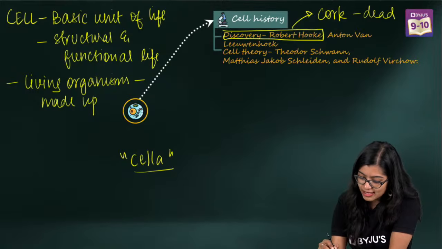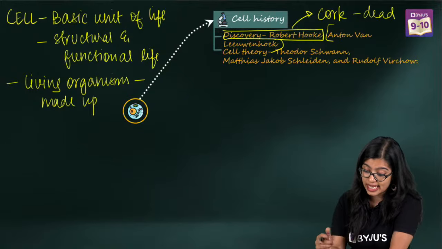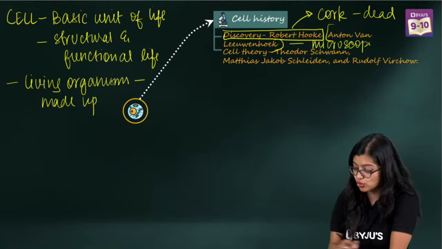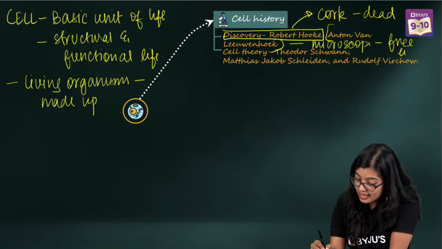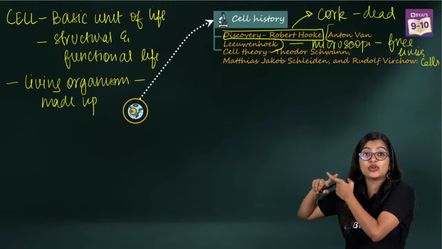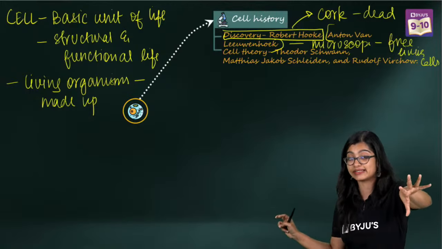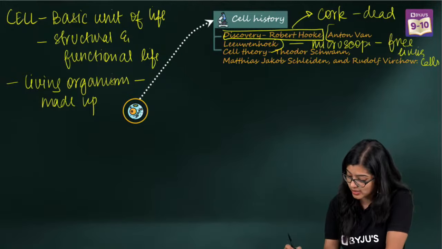Then we have Anton van Leeuwenhoek. He had a very important role in improving the microscope, and he was the one who discovered free living cells. So the main difference between what Robert Hooke observed and what Anton van Leeuwenhoek observed is that one was dead cells, while Anton van Leeuwenhoek discovered living cells.